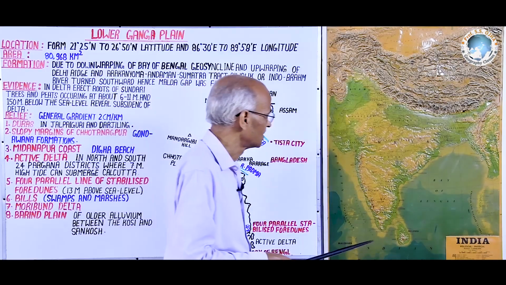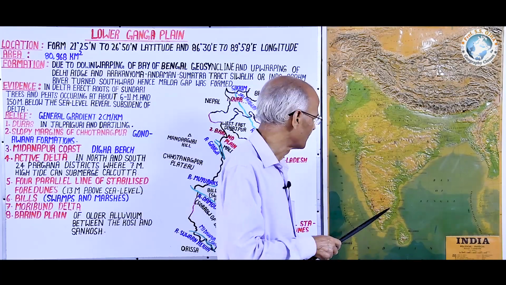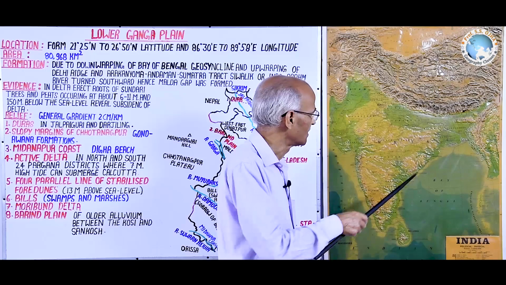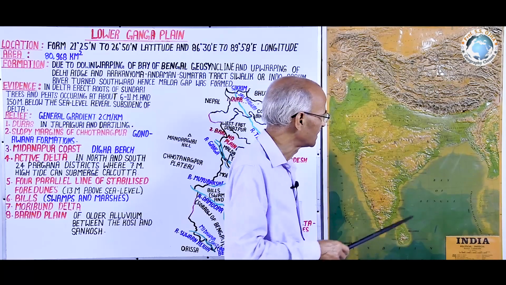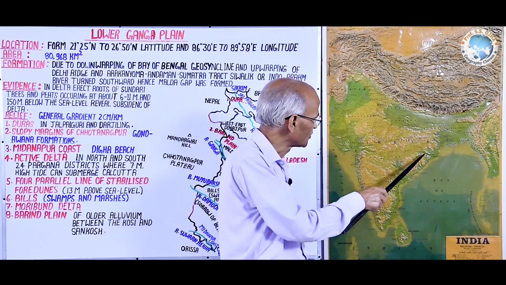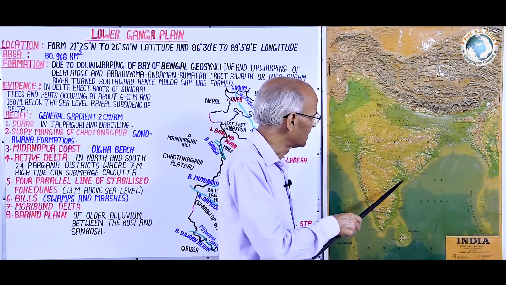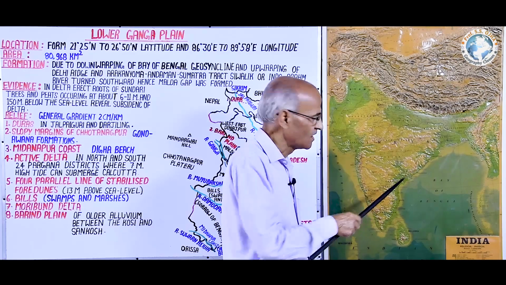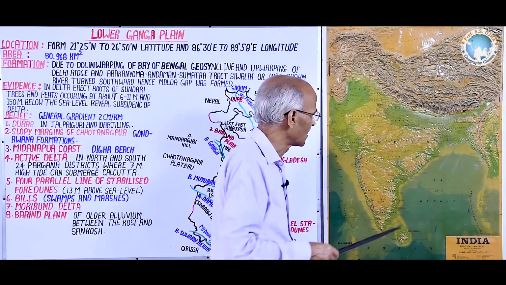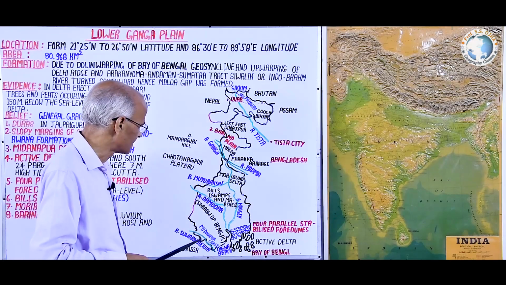A very noteworthy thing regarding this river Suvarnarekha is, if there is a question how the eastern coastal plain is separated from the Lower Ganga plain coast, then it is river Suvarnarekha which separates the eastern coastal plain of India from the Lower Ganga plain. Otherwise, the topographic features or depositional features of the east coast plain and the Lower Ganga plain are the same, but it is the Suvarnarekha river which separates the two.